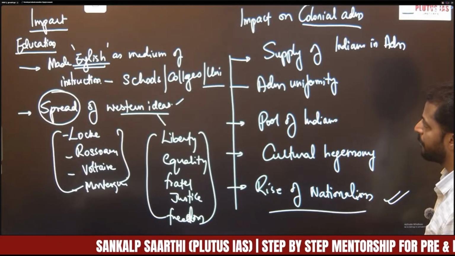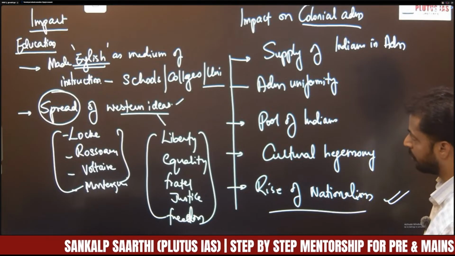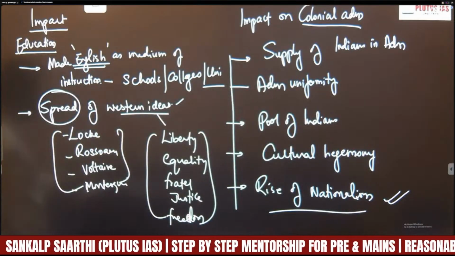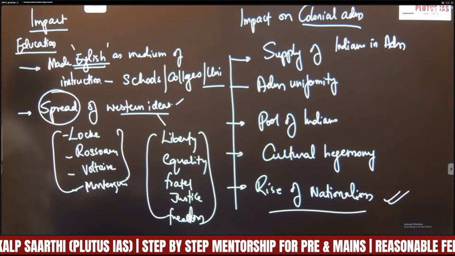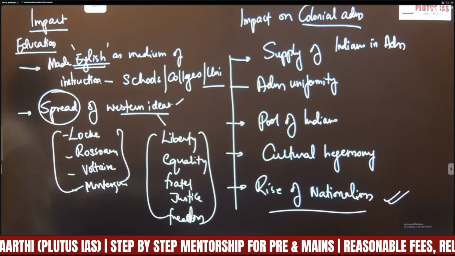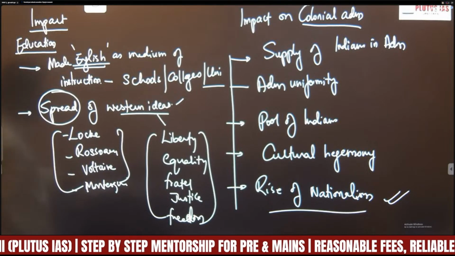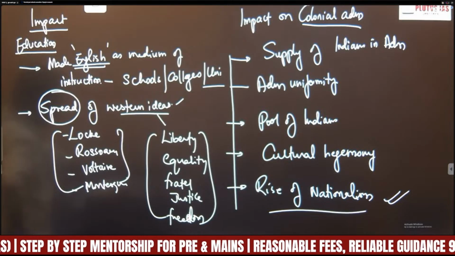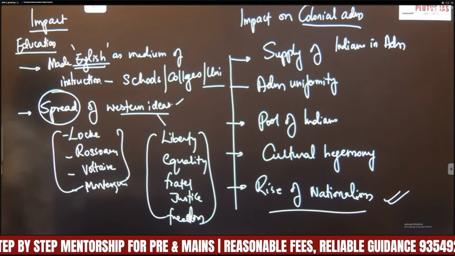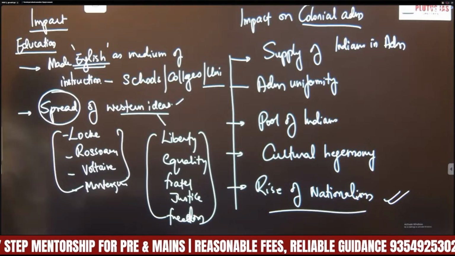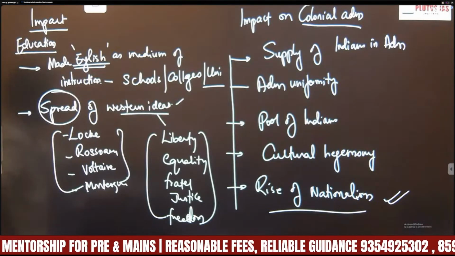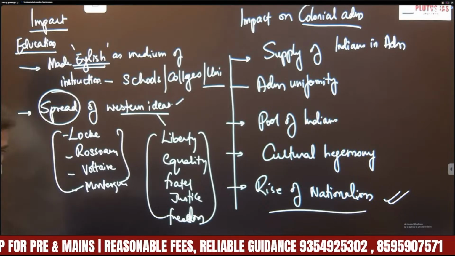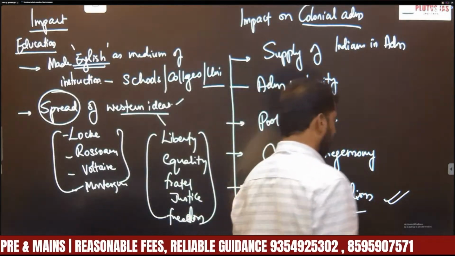So this is the demand, that is impact of Macaulay's minute on education and colonial administration, right? In this way, you have to address the demand of this question. So what could be the conclusion? You have to write that Macaulay's minute, or Macaulay's education policy, ultimately nurtured the educational class that challenged colonial domination and led India's freedom struggle, right? So that will be your conclusion. That is your second question. Understood? So let's move on to the next question.